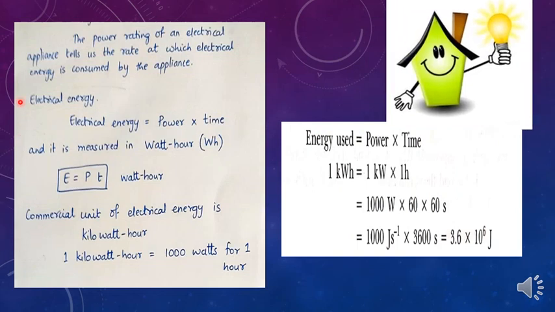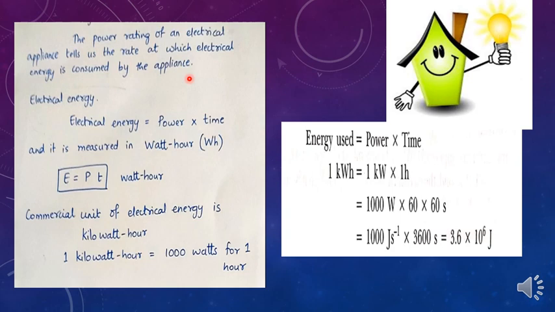So now you all know what is the power voltage rating of different electrical appliances, isn't it? The power rating of an electrical appliance tells us the rate at which electrical energy is consumed by that appliance. You should be knowing this. Now, when do you say energy is consumed?